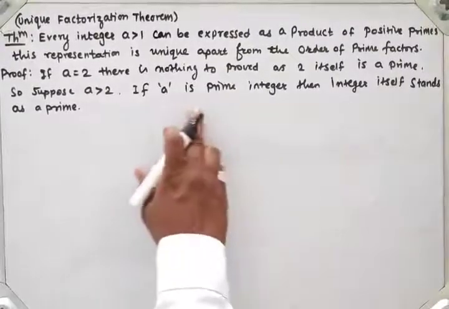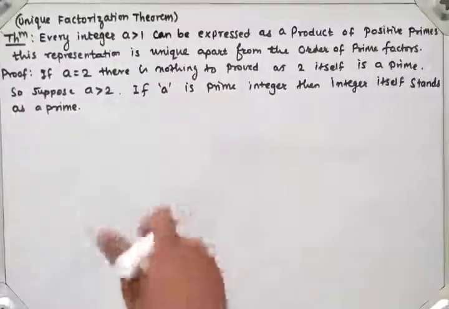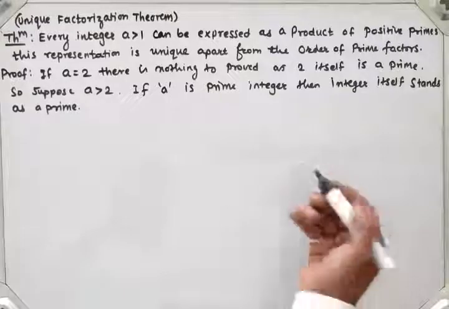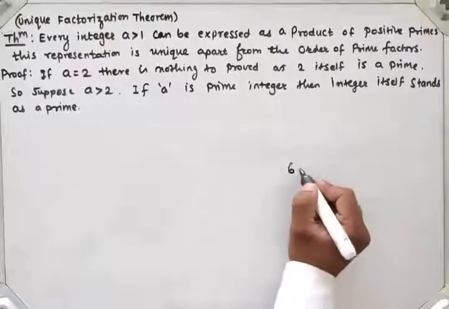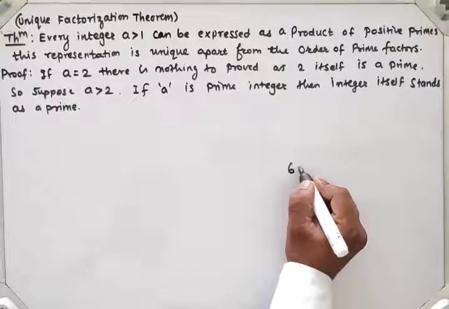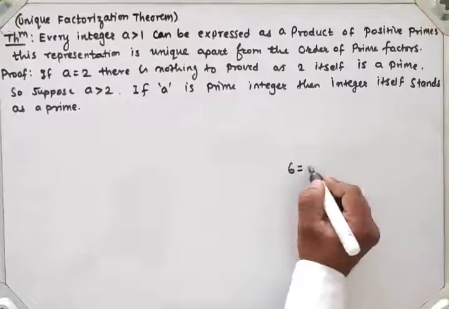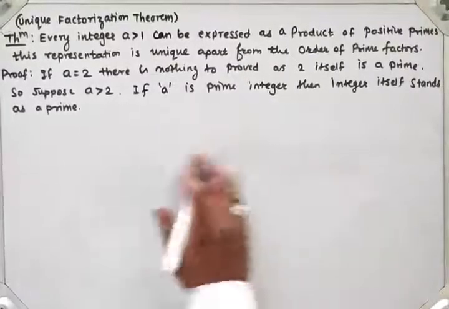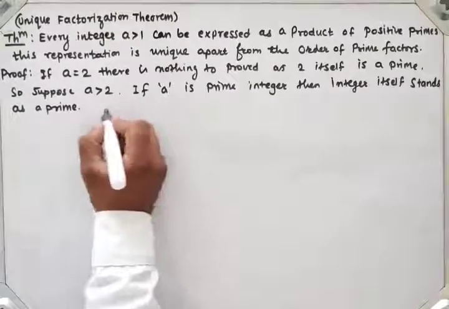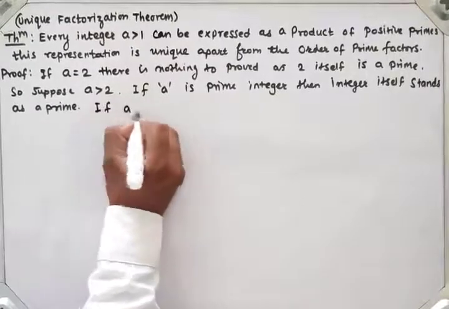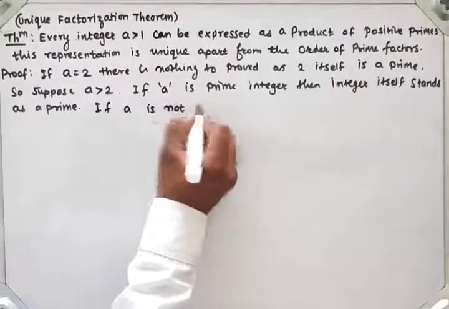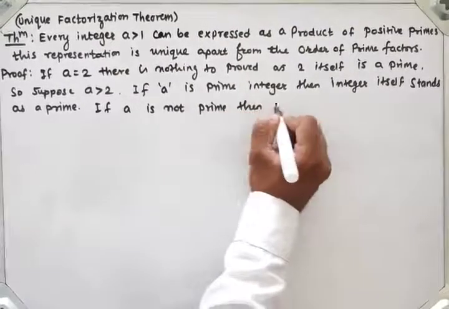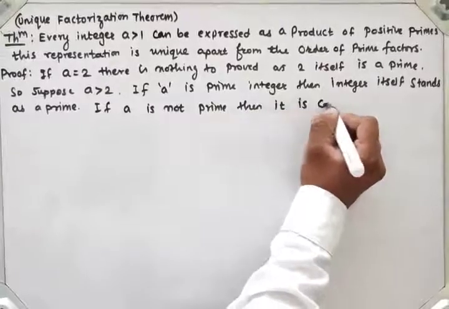Suppose a is greater than 2 and composite. Then a composite number can be written as a product of two numbers. Suppose 6 is a composite number, so it can be expressed as 2 into 3. So the second case: if a is not prime, then it is a composite number.